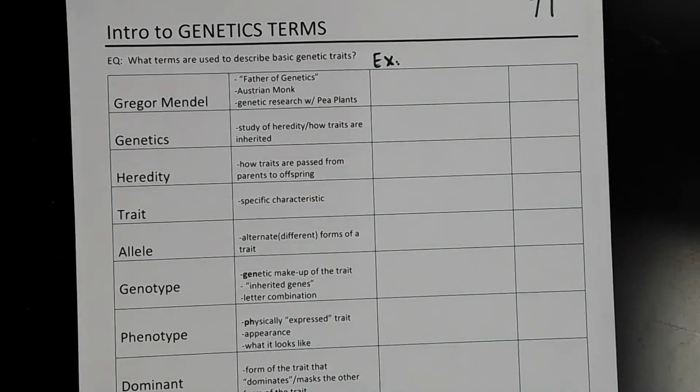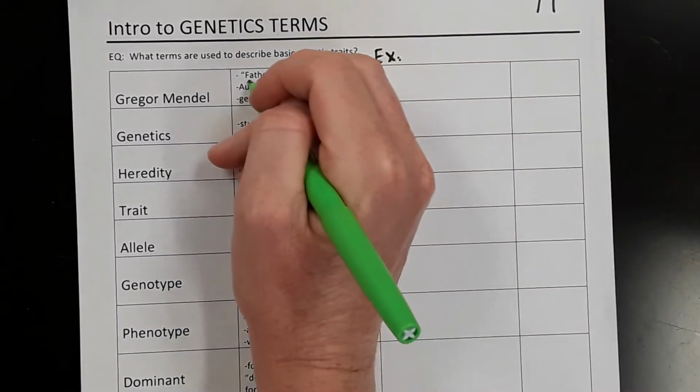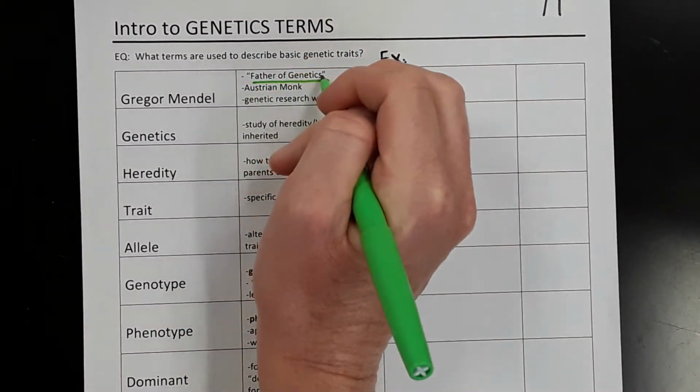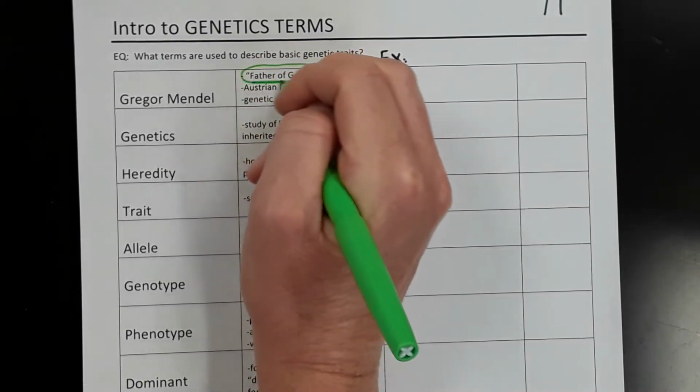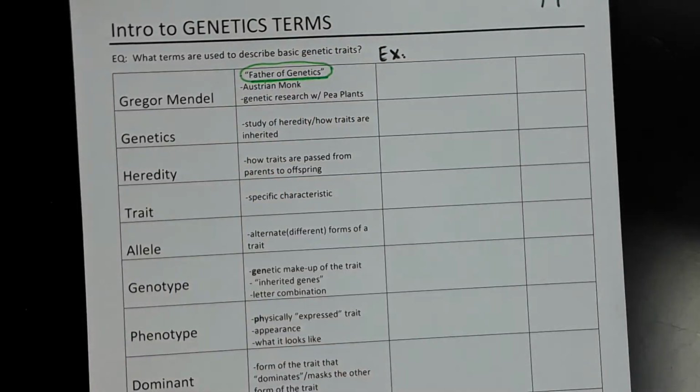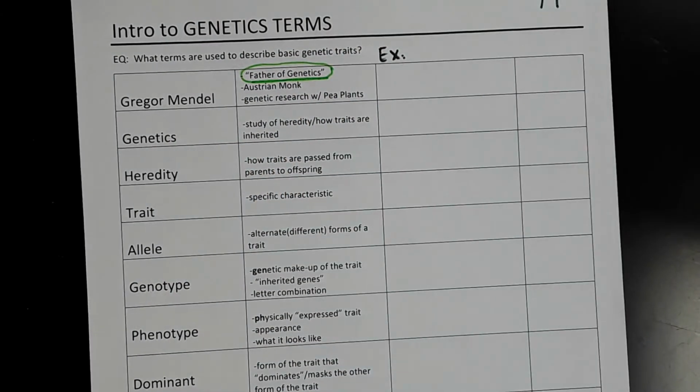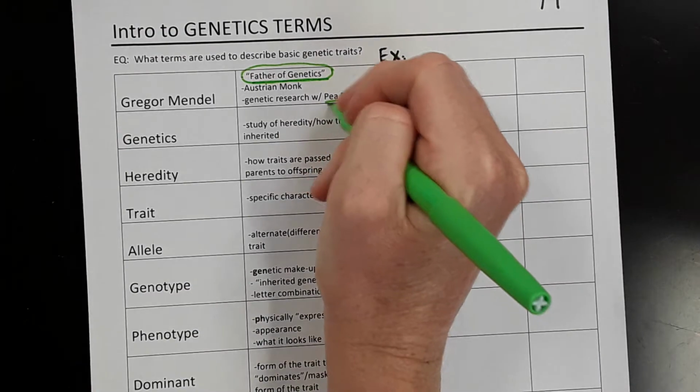So when we're looking at our introduction to genetics, it's really important that you understand the basic vocabulary and also understand who Gregor Mendel was. Gregor Mendel is considered to be the father of genetics. He was an Austrian monk who was very interested in inheritance patterns, and he did his study in pea plants, like garden peas.